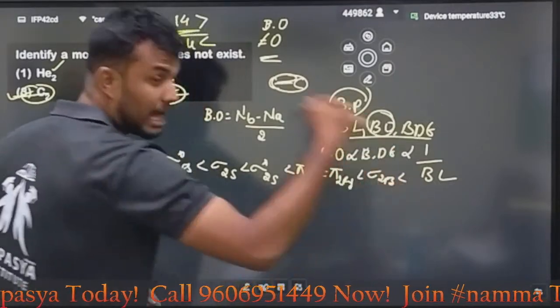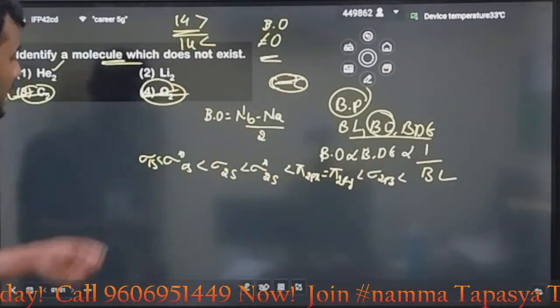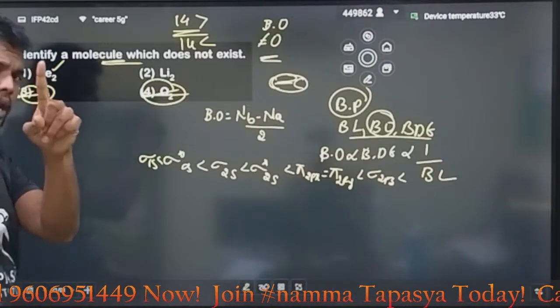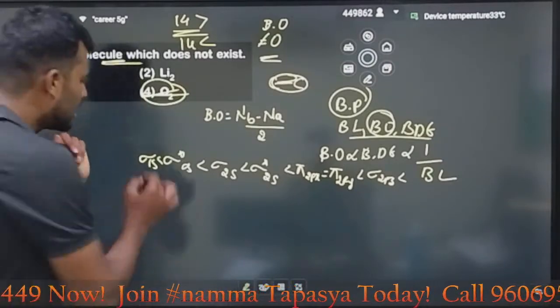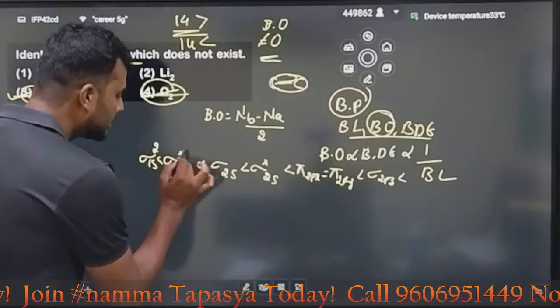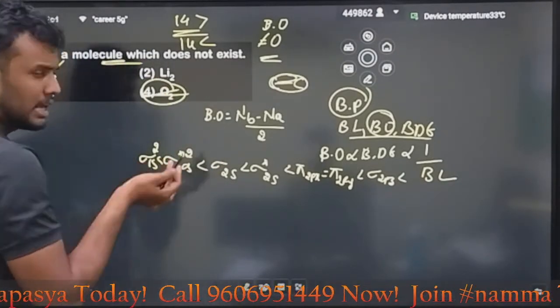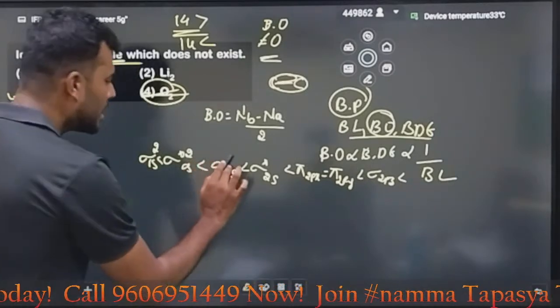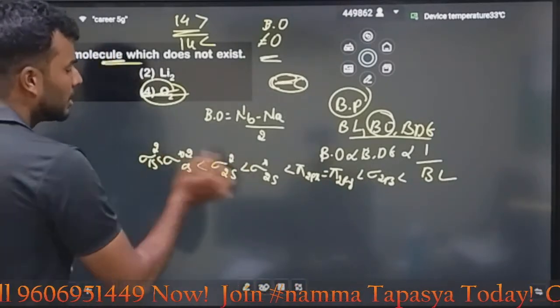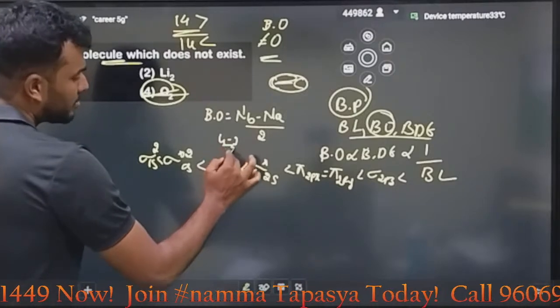Then after that pi star, then last sigma star. Here 4 electrons for He2, one helium 2, another helium 2. Look here, 2 for the sigma 1s, 2 for the sigma star 1s. In the case of lithium, totally 3 plus 3, how much? 6 now. We are introducing another one. Means 4 minus 2 by 2, it is nothing but 1.